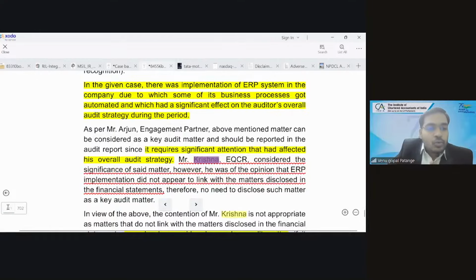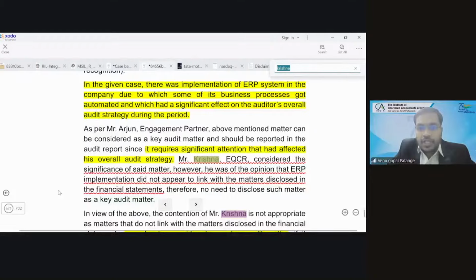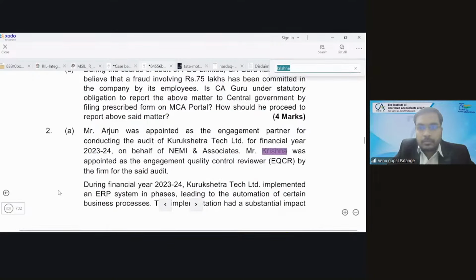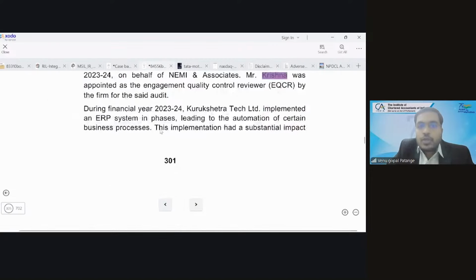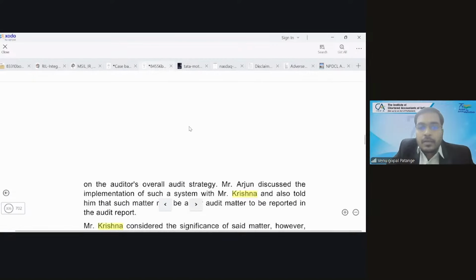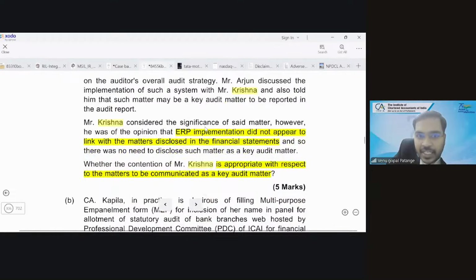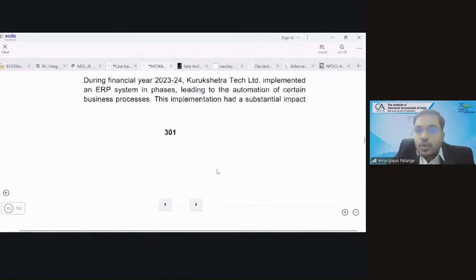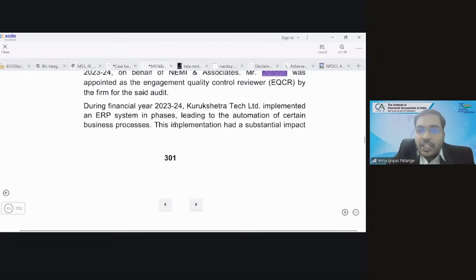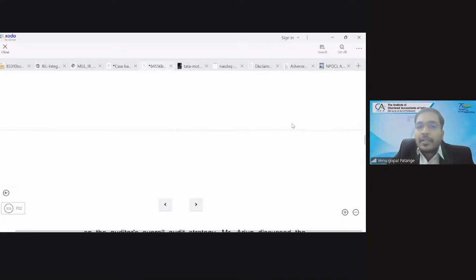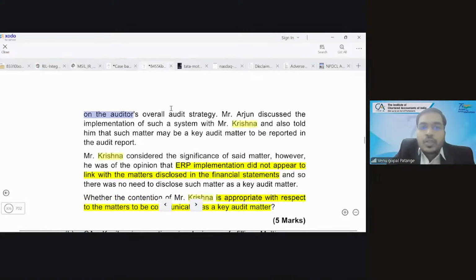If we go back to the question again, we were discussing this part, right? The implementation had a substantial impact on the auditor's overall audit strategy.